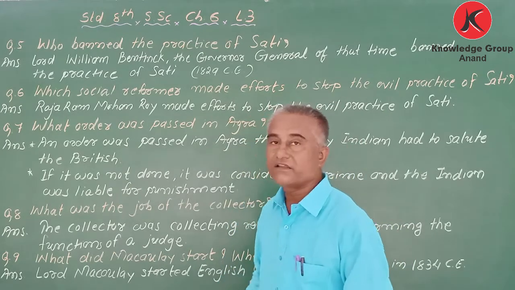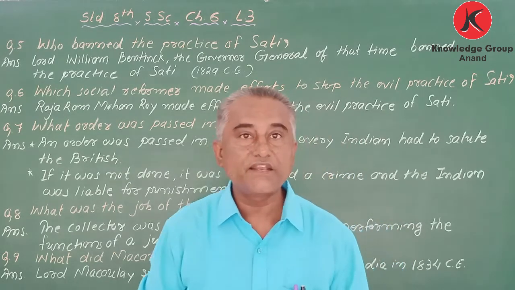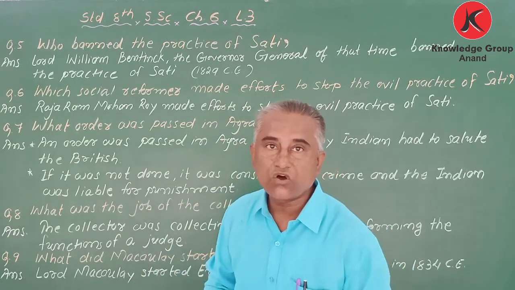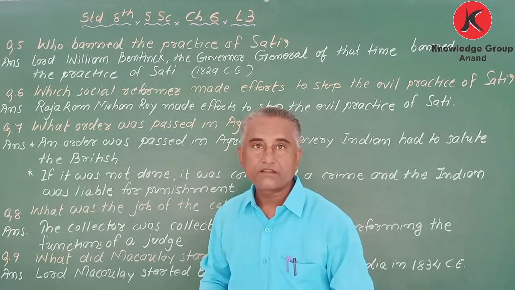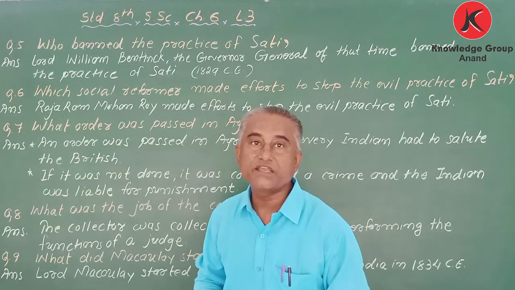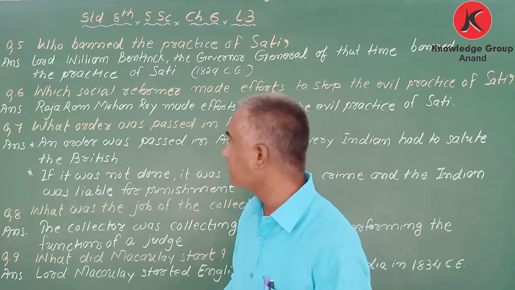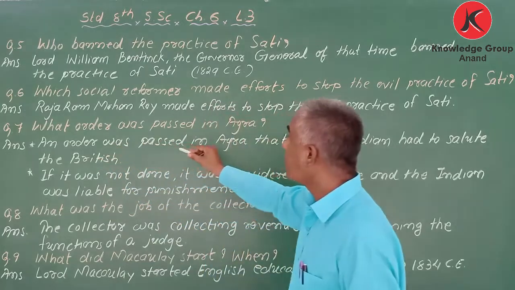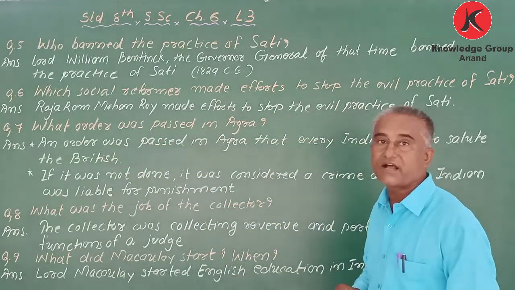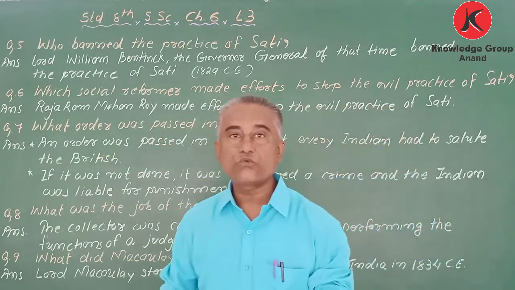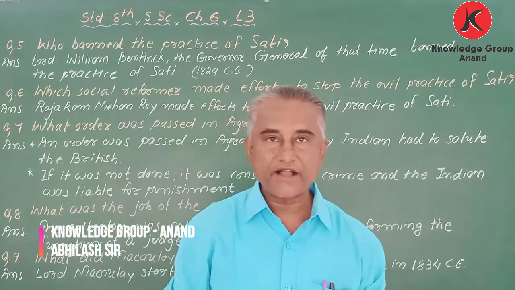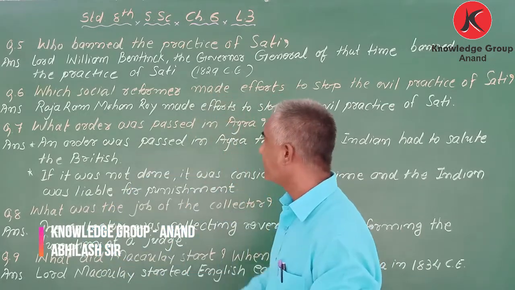Okay, and the law was made in 1829. A law to ban the sati system was made in 1829 by Lord William Bentinck. Okay. Next, what order was passed in Agra? What order was passed in Agra? Correct. Yeah. Okay.